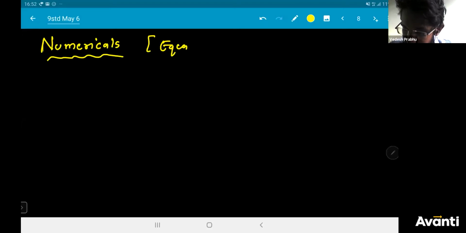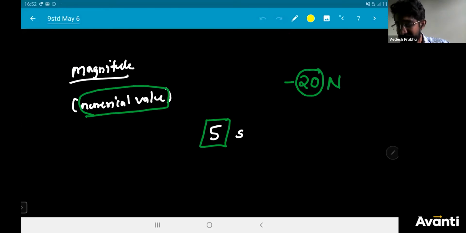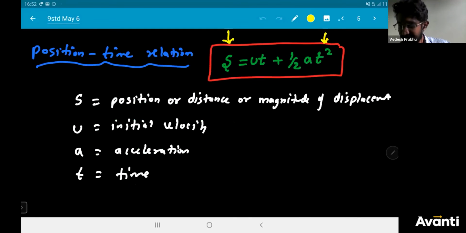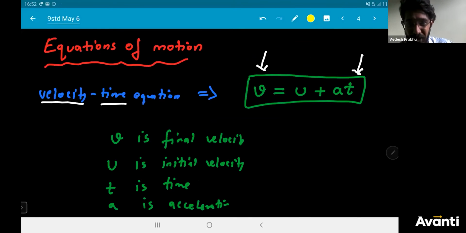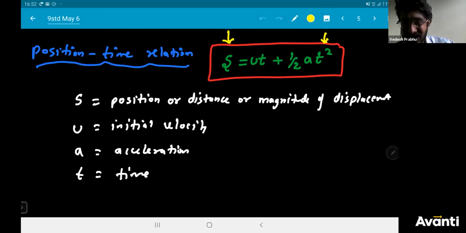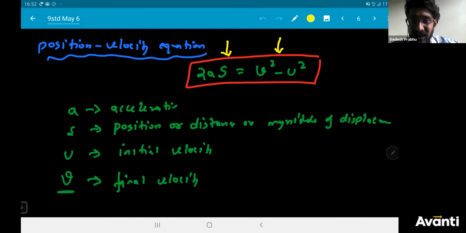You have to remember these three equations of motion: v is equal to u plus at, s is equal to ut plus half at square, and 2as is equal to v square minus u square. You should know these three important equations of motion.